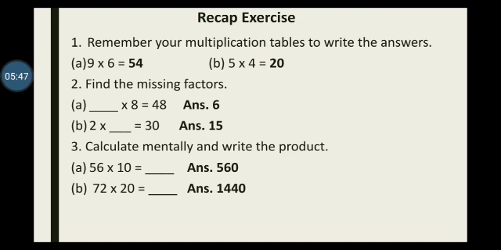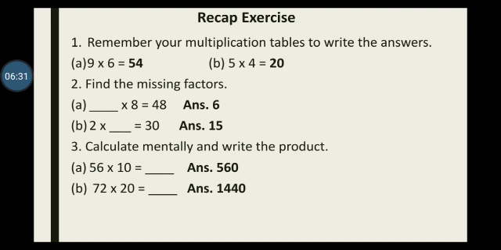Question number 2, the missing factors. Dash multiplied by 8 equals 48. When we have the multiplication and we have to find one of the digits by which we multiply. Here the multiplicand is a dash and we know the multiplier is 8 and the product is 48. If I divide the product by the multiplier, I get the multiplicand. So you divide 48 by 8 and you get 6 as your answer. So what is your multiplicand? Your multiplicand is 6. 6 8s are 48.